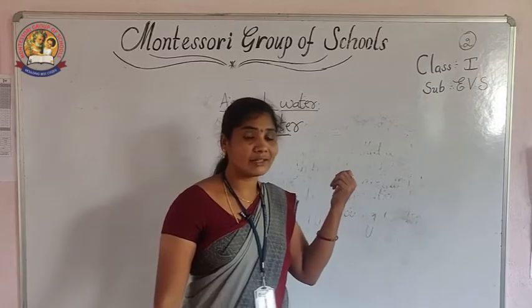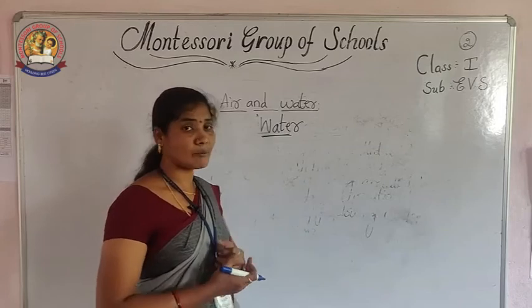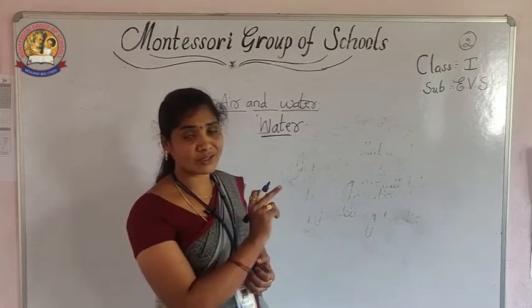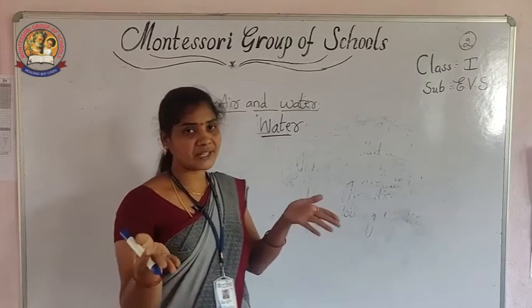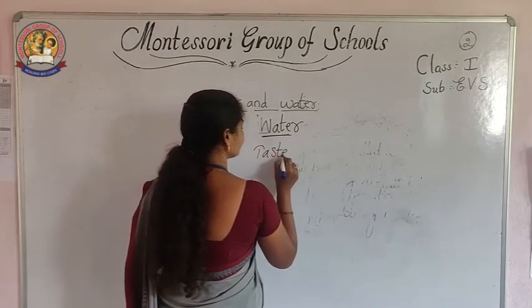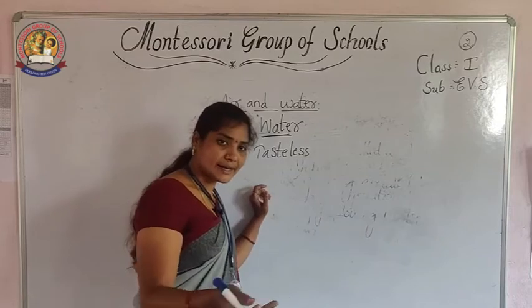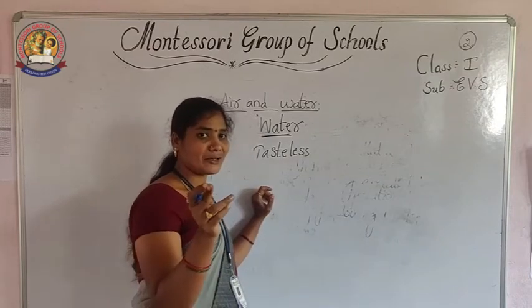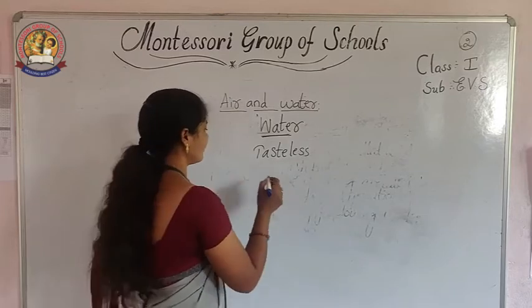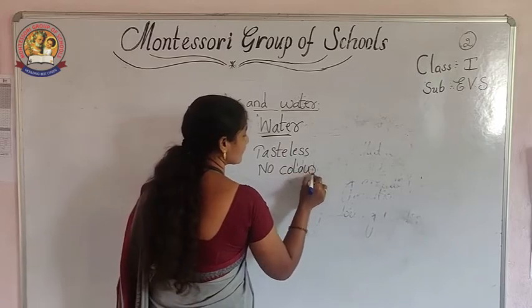Okay. So when we take the water, water has some properties. For example, you take the water and drink. What is the taste of the water? No taste. So, tasteless. What is the color of the water? Is it red? Yellow color? No. Green? No. No color to the water. Colorless liquid.